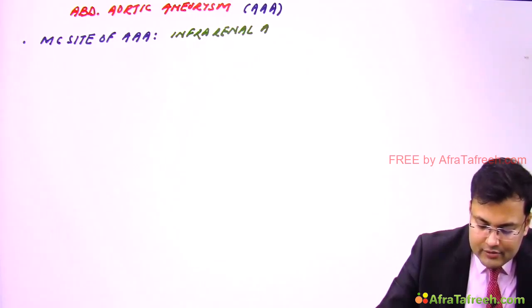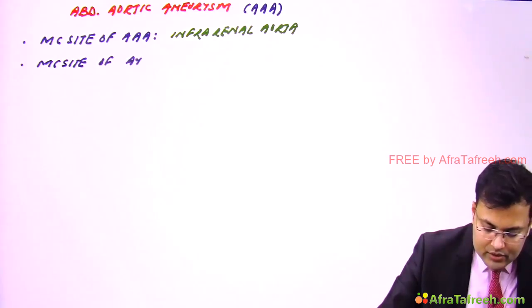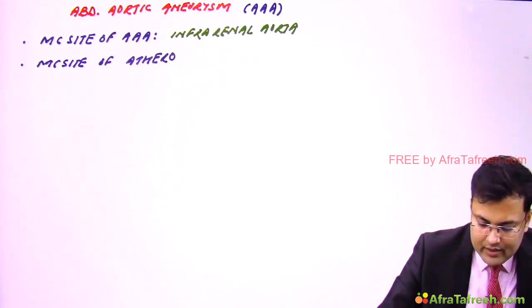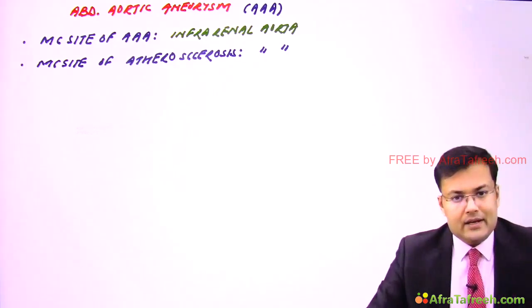Infrarenal aorta. First question. Okay. Second question, what is the most common site of atherosclerosis? Same, infrarenal aorta.